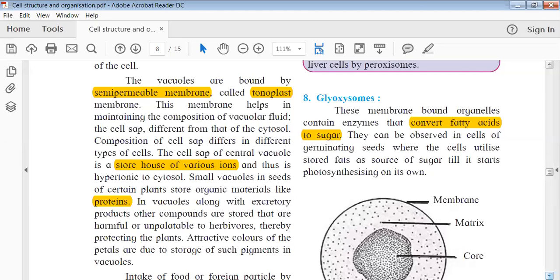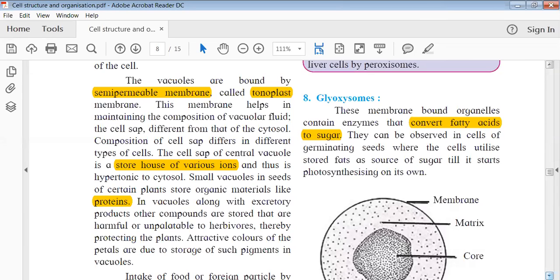So that kind of function is also done by the vacuole. It can store food, ions and protein, but at the same time it can also store harmful components that can be harmful to some other consumer. So herbivores cannot eat such plants, because if they eat them they will get these toxic components which are stored in the vacuoles.